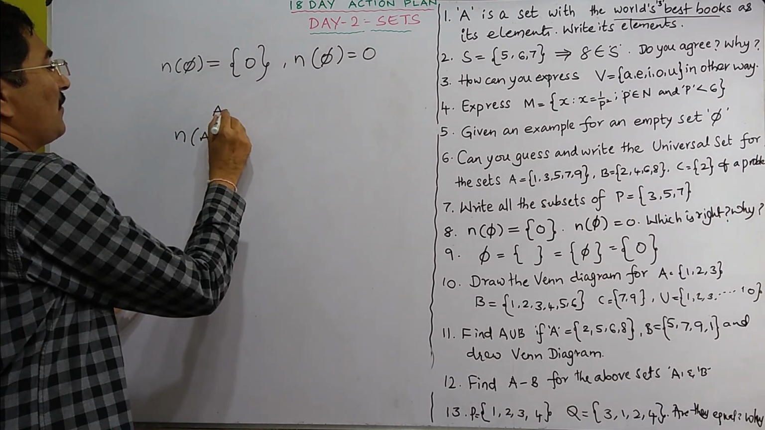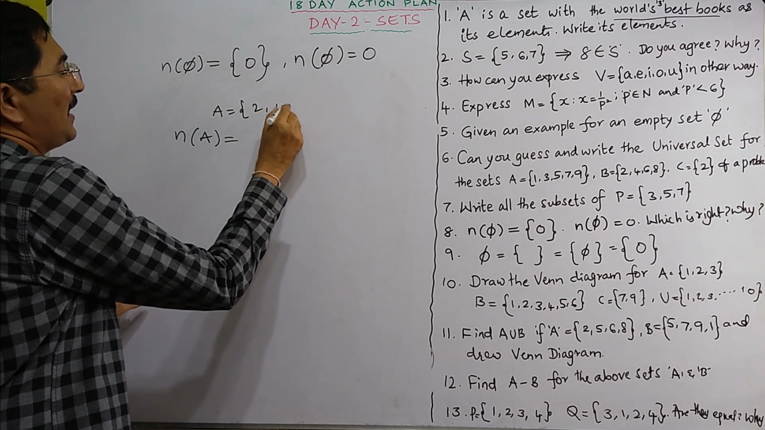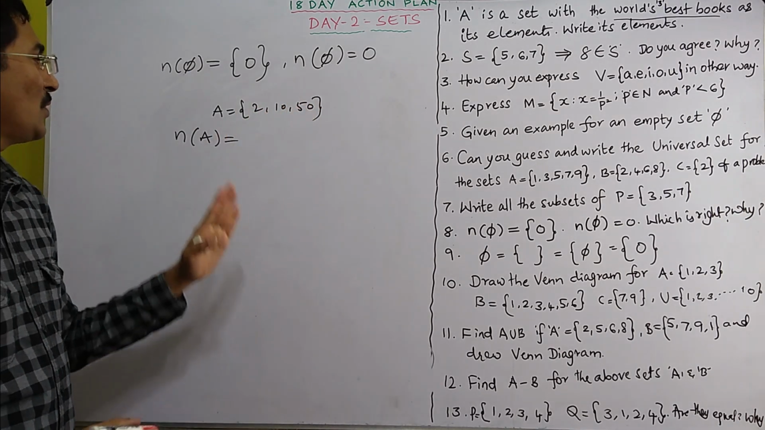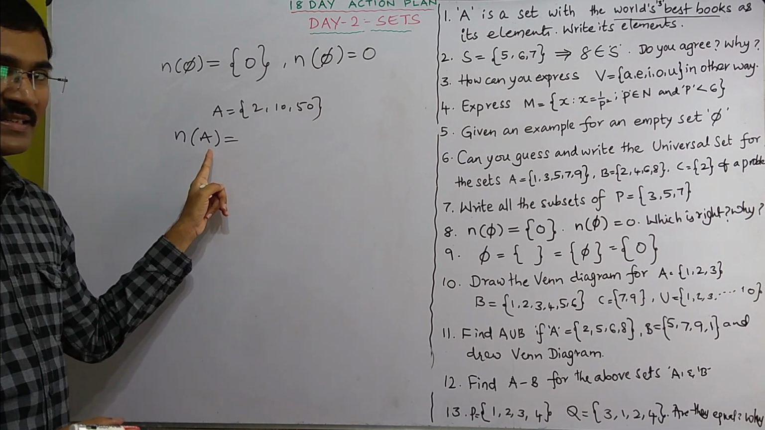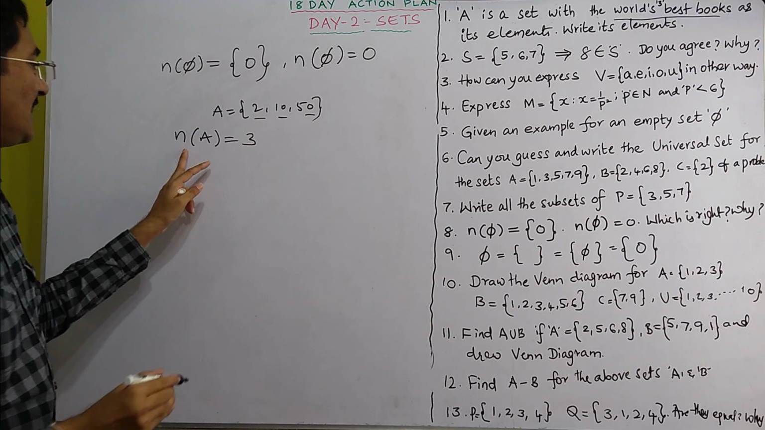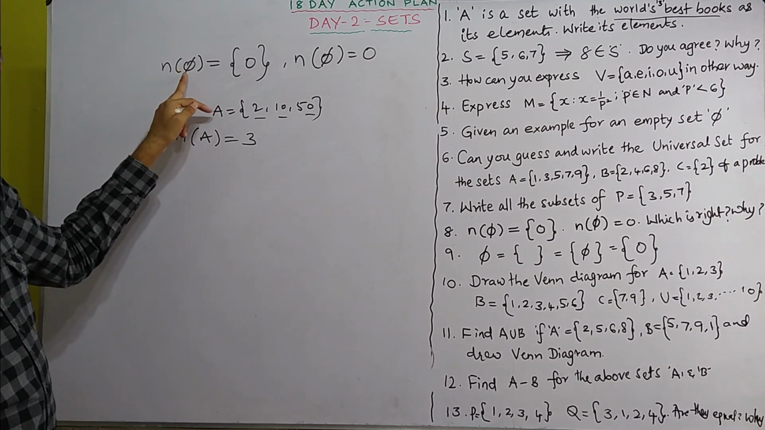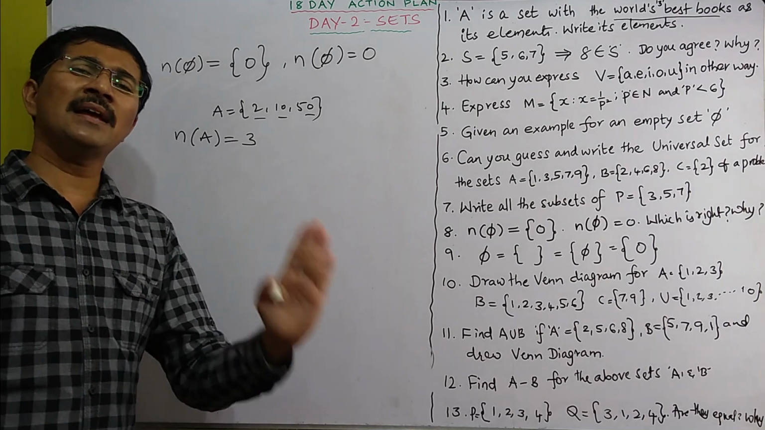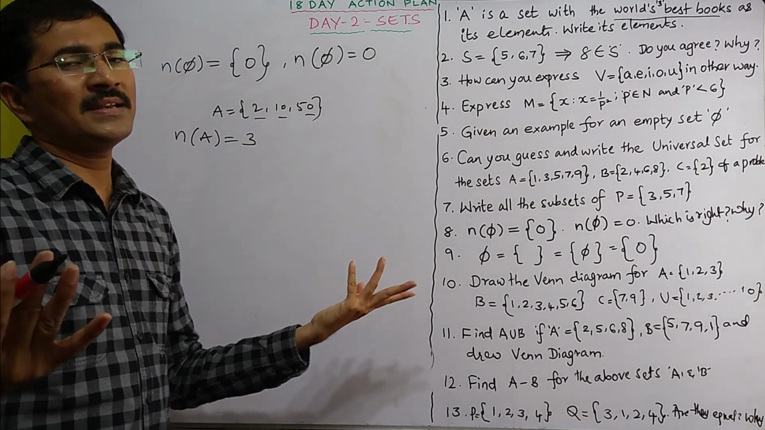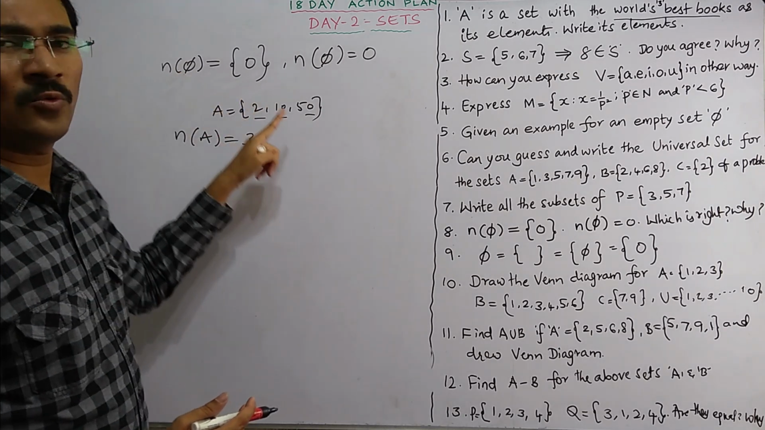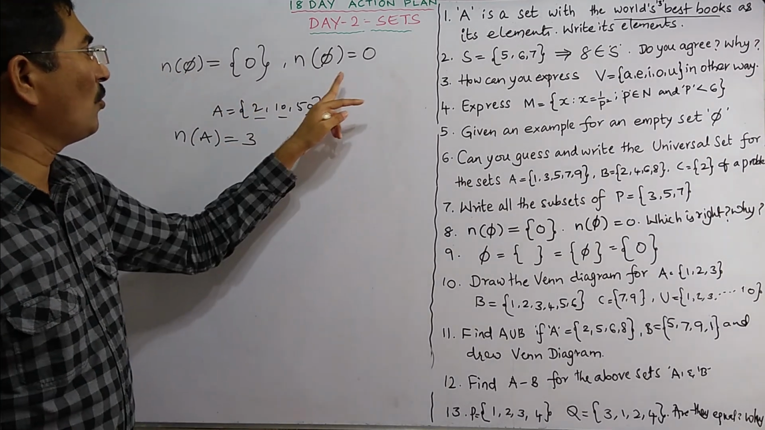For example, if A has 2, 10, 50. Now how many elements are there in all? 1, 2 and 3. So the number of elements in set A, n of A is equal to 3. So this is n of A. Now the question is n of φ. So number of elements in φ. What is φ? A null set with no elements, with 0 elements. So number of elements in φ must be equal to 0.